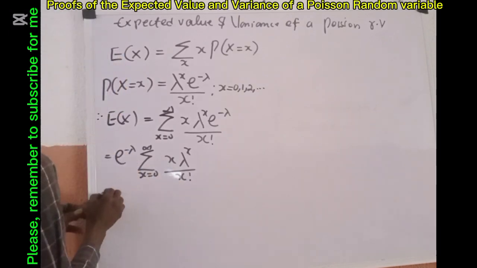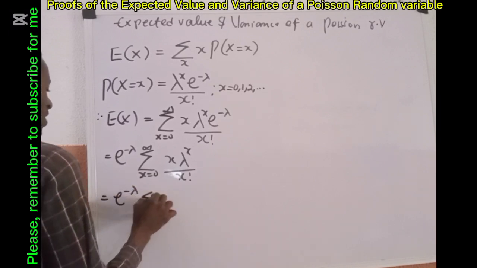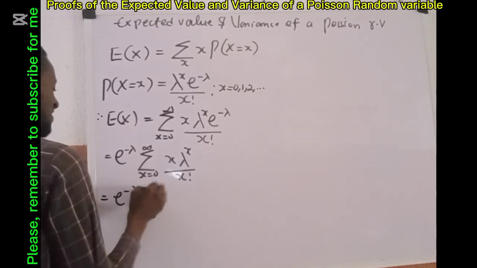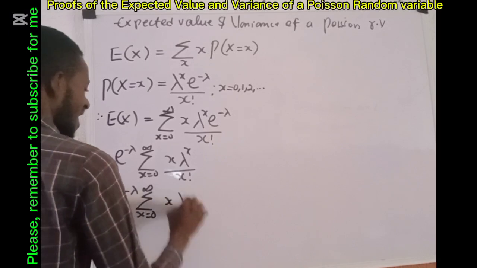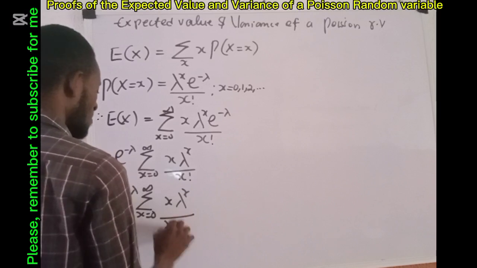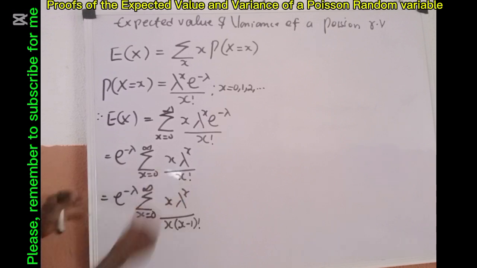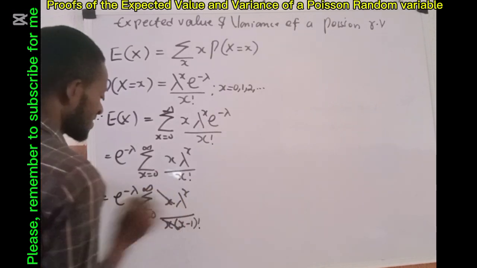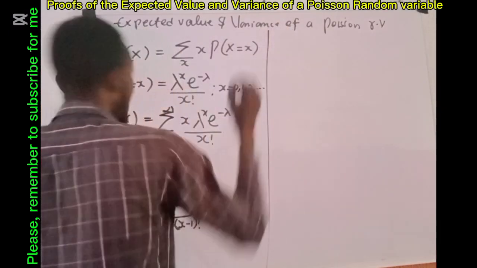This equals exponential minus lambda sum x from 0 to infinity of x lambda raised to power x, all over x into x minus 1 all factorial. What I expanded is this x factorial, so that this x that is here will cancel this x that is here.